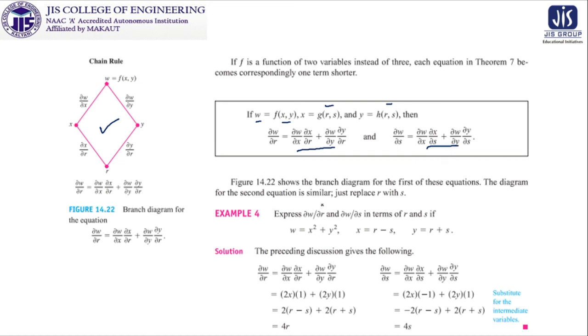So another example we can discuss on this particular problem. W is represented in terms of x and y, and the expression is x square plus y square, where x is equal to r minus s and y is equal to r plus s. If we want to find del w del r and del w del s, then the formulas come from this symmetrical structure. After that, the job is very easy: we find the values of these partial derivatives in this manner, and we get 4r and 4s. We are not discussing it elaborately because these are nothing but the easiest calculations of partial derivatives.